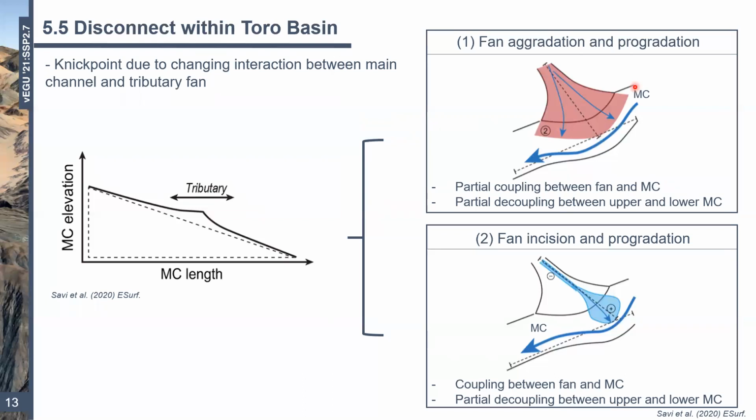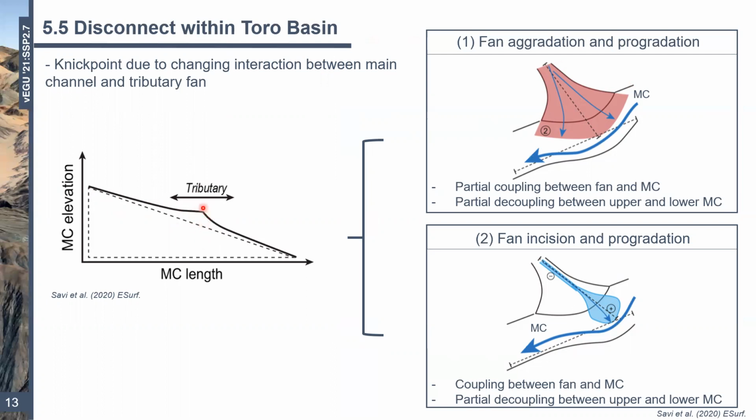So basically the principle of this idea is that a nick point is recognized because of the interaction between a main channel and a tributary fan, like the one in Toro, and how this interaction creates a shift in our long profile. A typical long profile of this is shown on the left, and it nicely matches that of Toro.